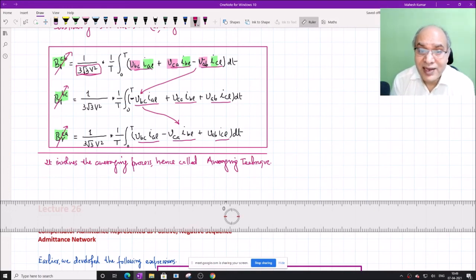In the next class we will see what these susceptances represent in terms of the load admittances or load impedances. These can further be simplified into the real load parameters, particularly the resistance part and the reactance part. So that we will see in the next class.